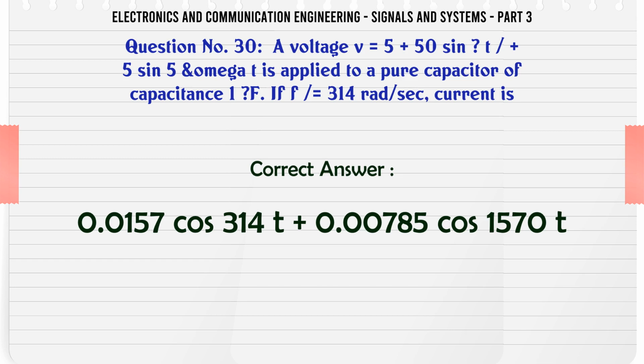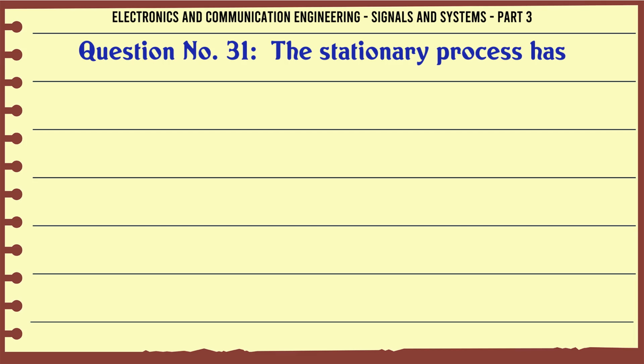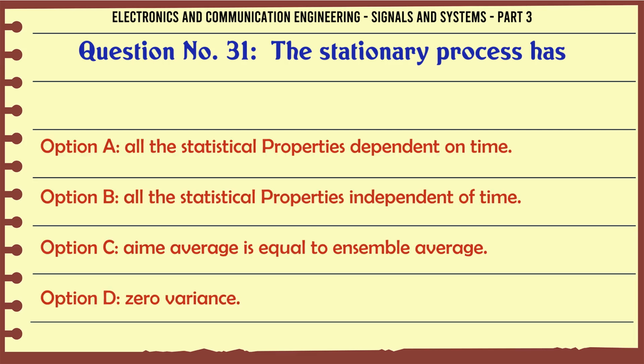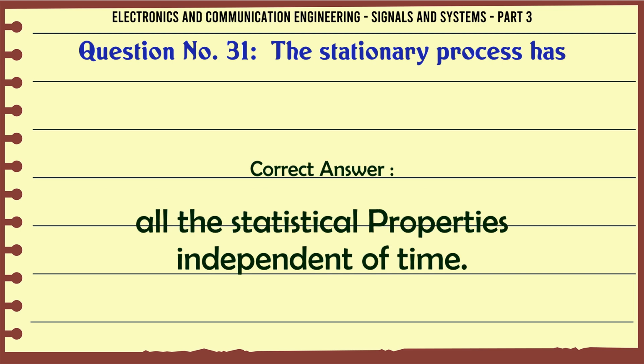The correct answer is 0.0157 cos 314t + 0.00785 cos 1570t. The stationary process has: A, all the statistical properties dependent on time; B, all the statistical properties independent of time; C, time average equal to ensemble average; D, zero variance. The correct answer is all the statistical properties independent of time.